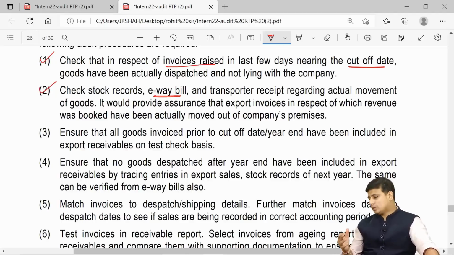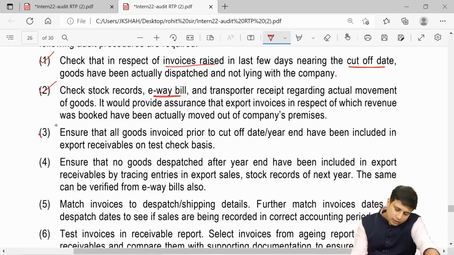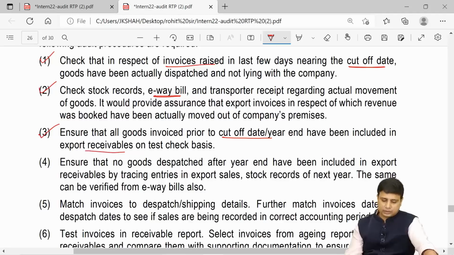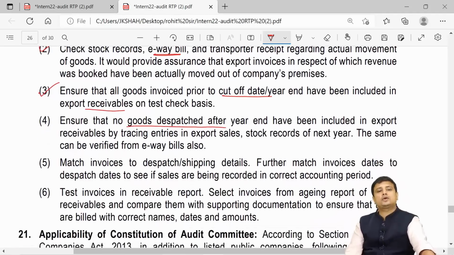So we want to just make sure, if it is export, we will see the shipping invoice and everything. If it is a local sale, for example in India, we will see the e-way bill just to make sure that the goods have actually moved out of the company's premises. Ensure all the goods invoiced prior to the cutoff date have been included in the export receivables on a test check basis.